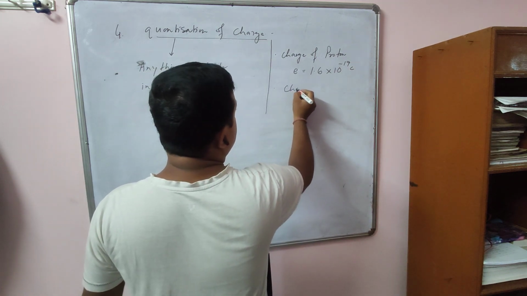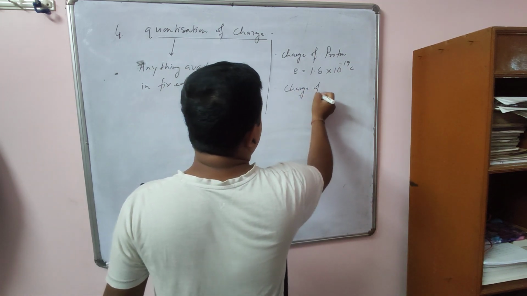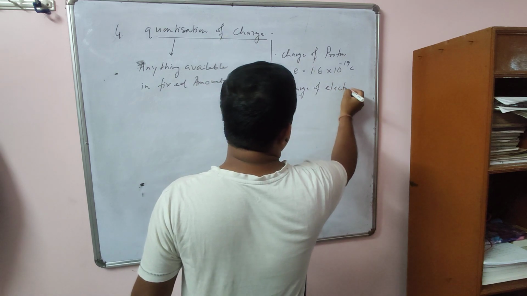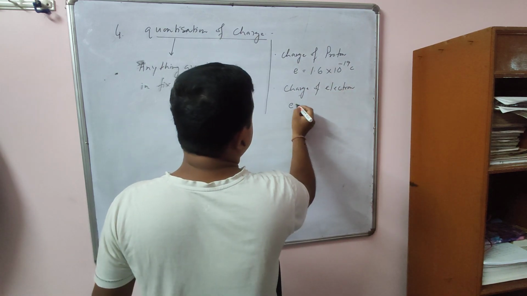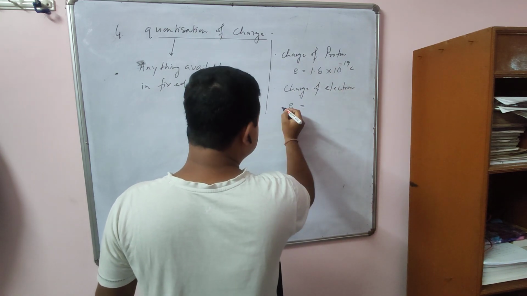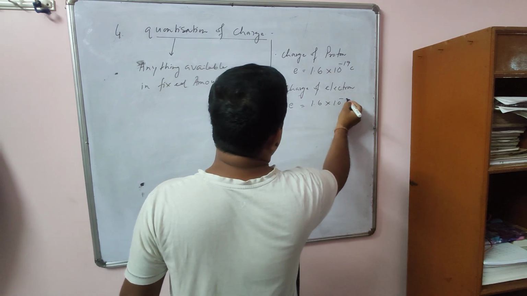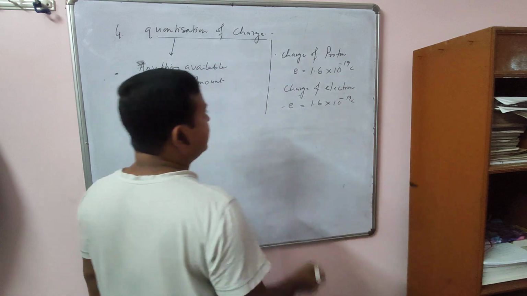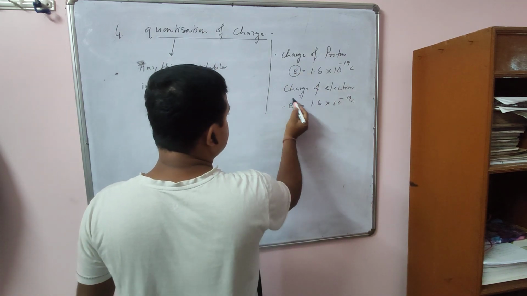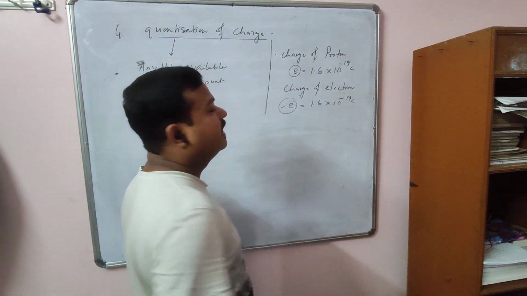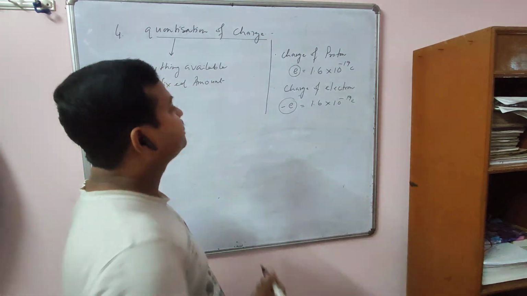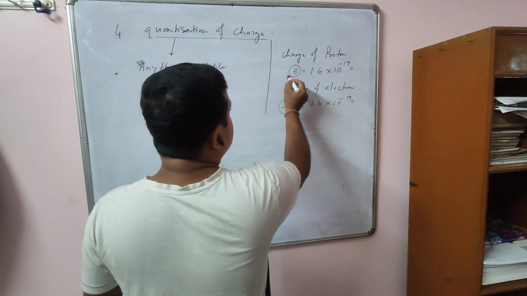And the charge of an electron is minus e, or you can say it is -1.6 × 10^-19 coulomb. Here you see it is plus, it is minus, because you know the charge of an electron is negative. Now this is the fundamental quantity.